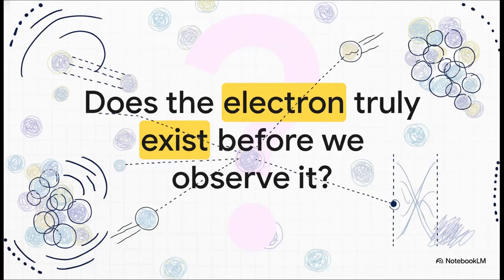Does the electron truly exist before we observe it? Just pause and think about that for a second. You know, we walk through our lives assuming the world around us is solidly, fundamentally real, right? Whether we're looking at it or not. But what if the very fabric of the universe actually behaves entirely differently? What if the literal building blocks of reality are just ghostly possibilities until the exact moment you measure them?